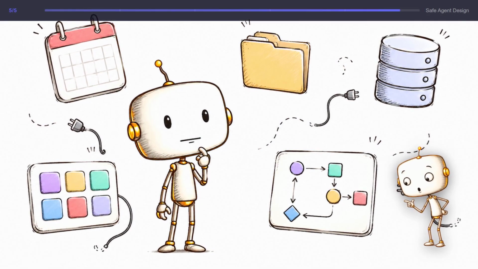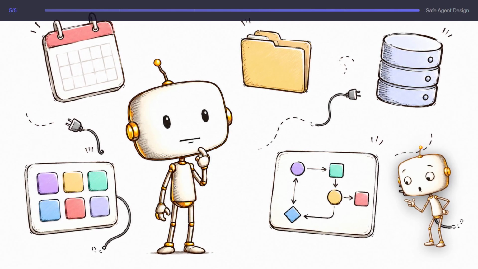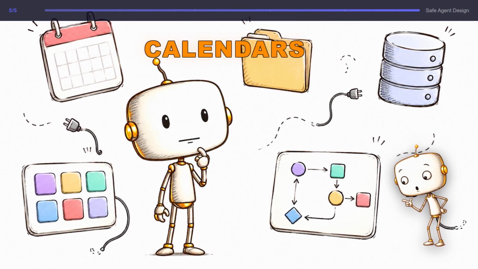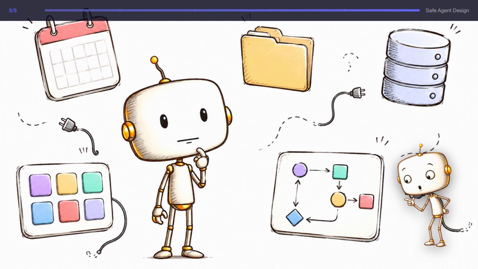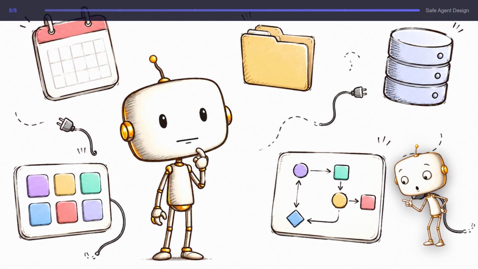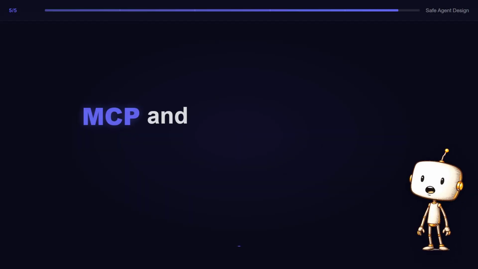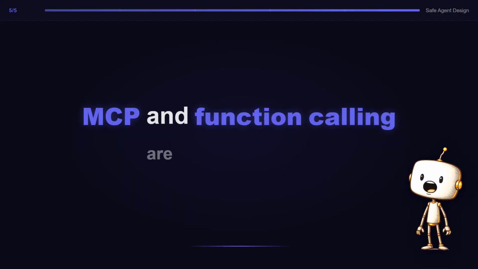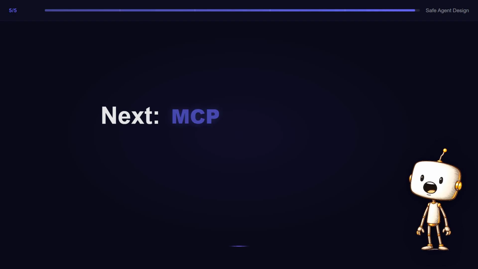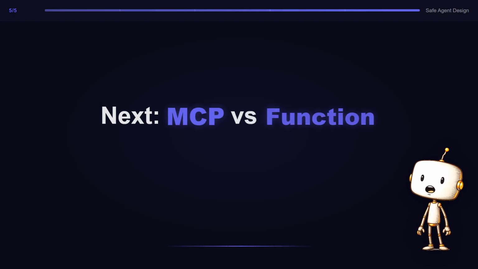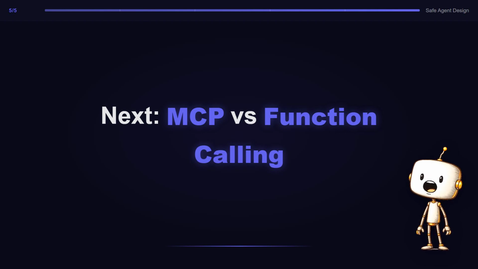But there is one more problem. How does an agent actually connect to calendars, files, databases, apps, and workflows without every developer building custom wiring from scratch? That is where MCP comes in. And in the next video, we will separate MCP from function calling because they are related, but they are absolutely not the same thing. That is the next layer. How agents connect to the outside world. This is where the agent stops being isolated.